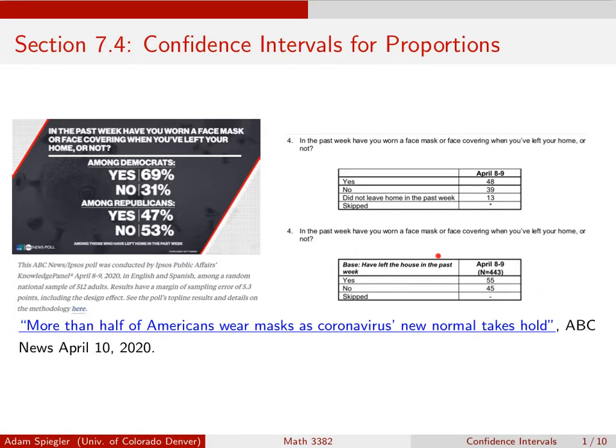So we're going to ignore the people that said they did not leave the house at all. So our sample size here is 443, and the proportion out of that 443 that did wear a face covering was 55%. Okay, so this is going to be our motivating example, and we have discussed how we can create bootstrapping confidence intervals for proportions. And in today's slides, we're going to walk through how we can use more theoretical models to construct confidence intervals for proportions.